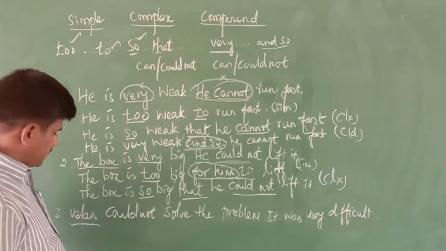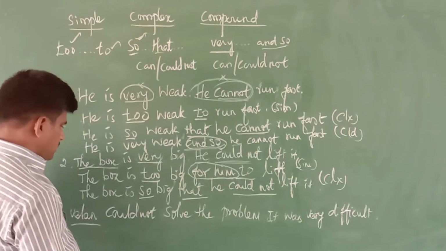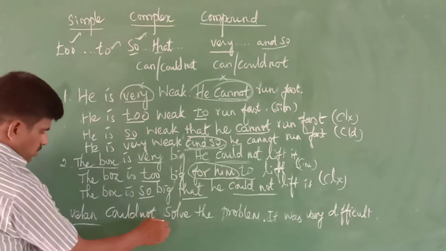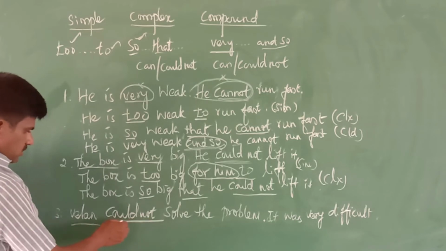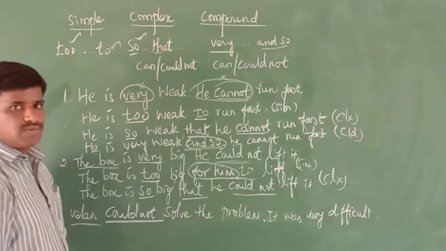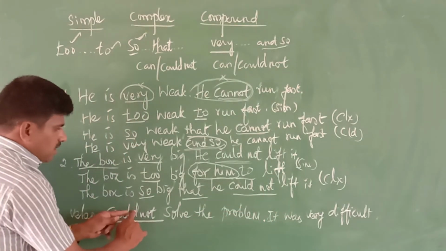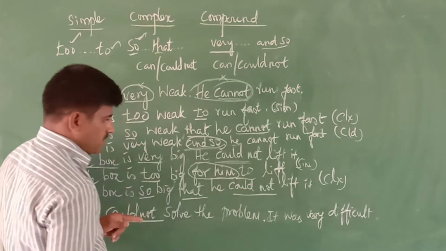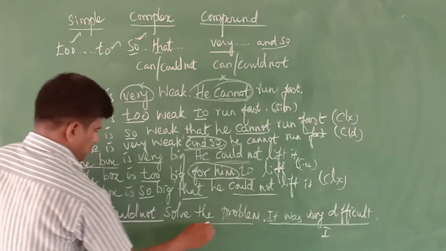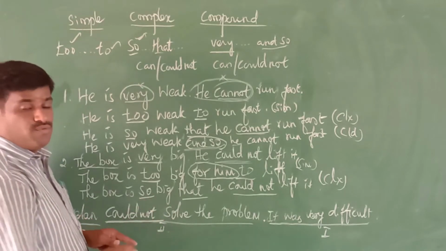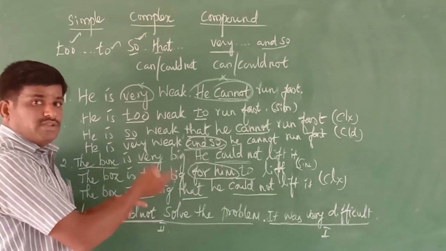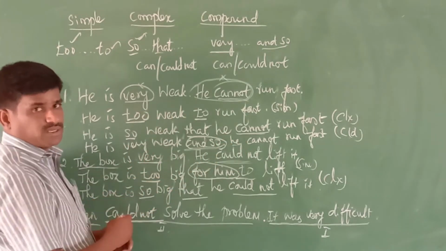First, we go for the simple sentence. If we write the simple sentence, then we know which sentence we should write first. Here "could not" is given. So this "could not" or "cannot" should be used in the second sentence. This must be the first sentence, and this is the second. Before writing the answer, we should carefully identify which one we should write first and which one second.